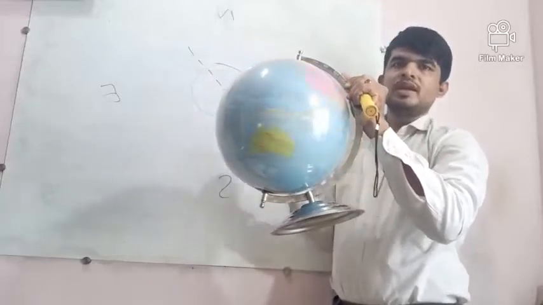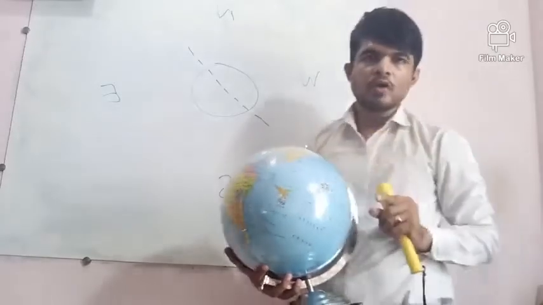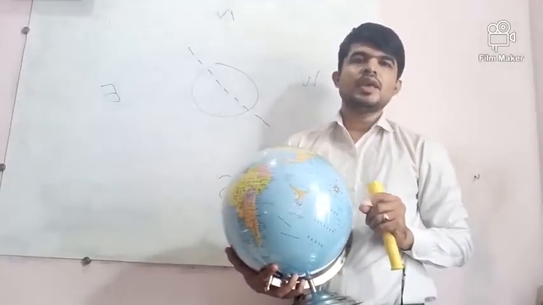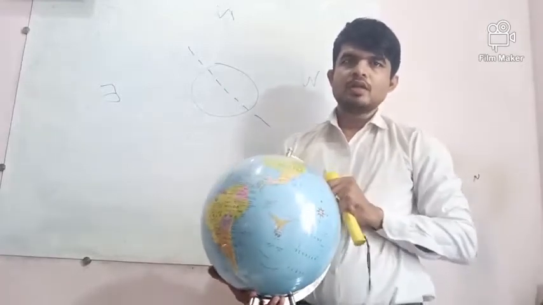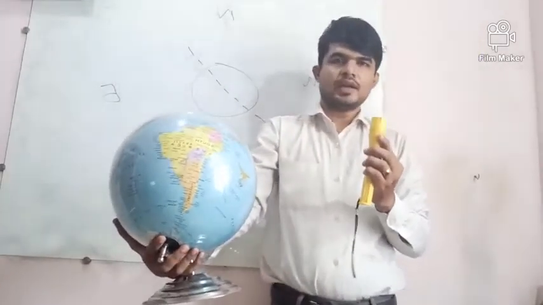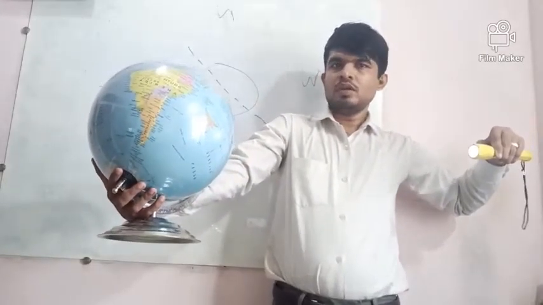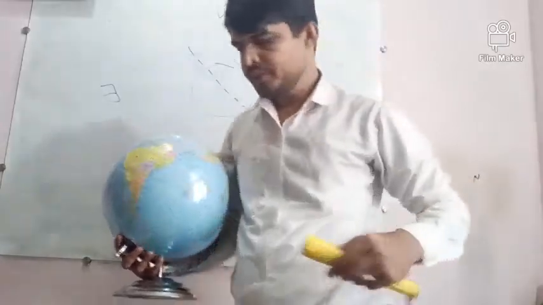Okay? And it takes 24 hours to complete one round. That is called one rotation. And in another word we say one day. Now let us observe what happens. Now take this torch as a sun. Okay, now I am focusing it on the earth. Now, okay, let me switch off the light.